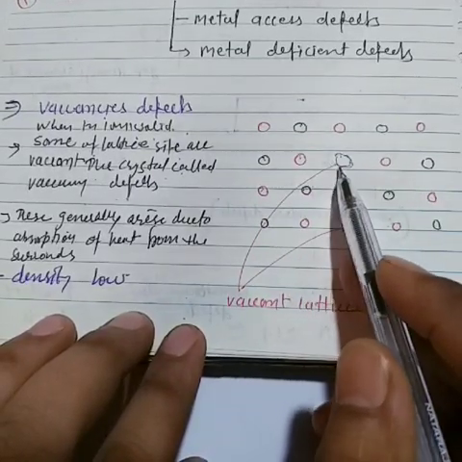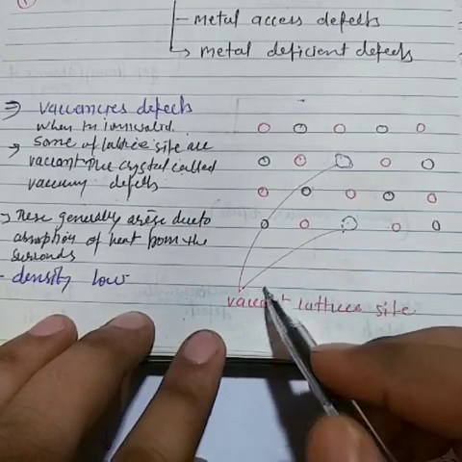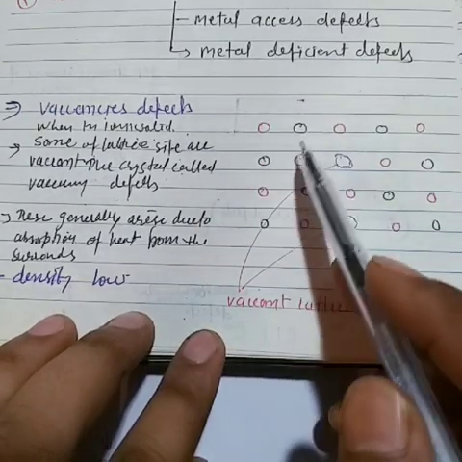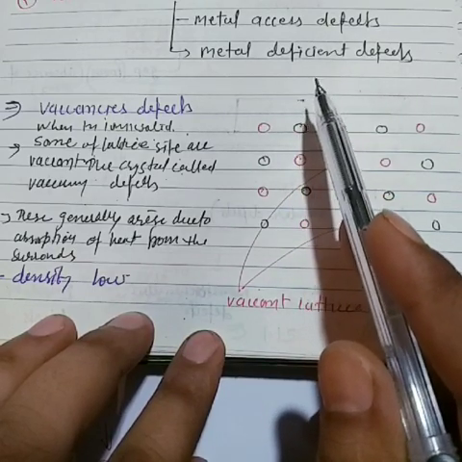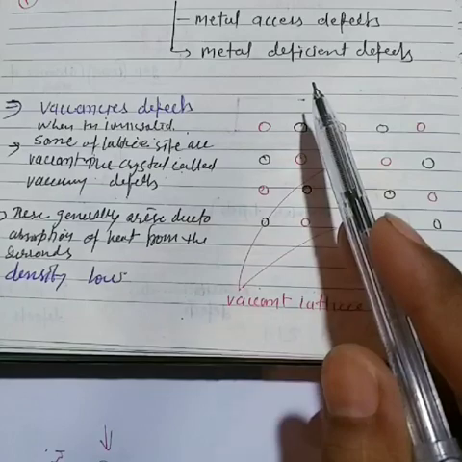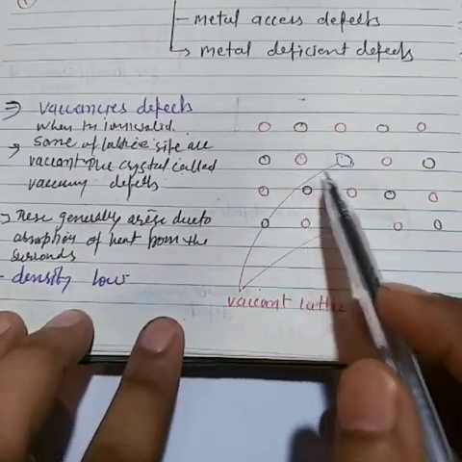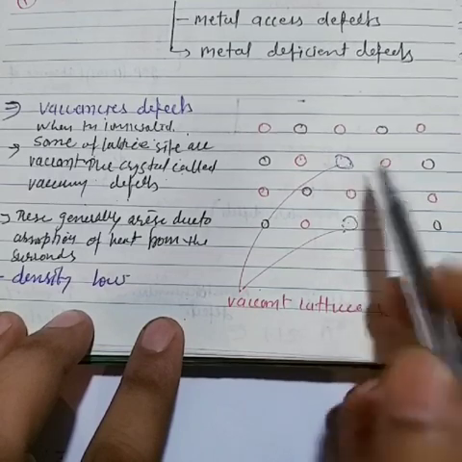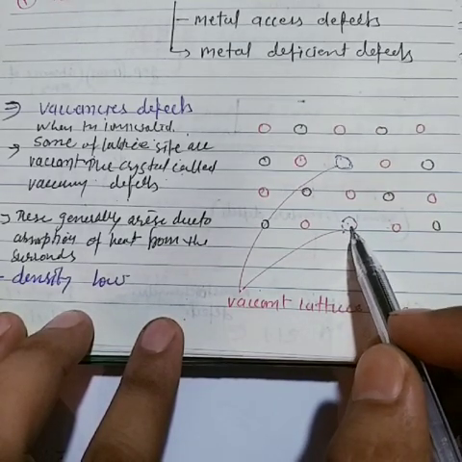Now here, this atom and this atom are removed, because we are talking about stoichiometric defects, which have the same ratio of anion and cation. If I consider the black ball as cation, then definitely the red ball is anion.